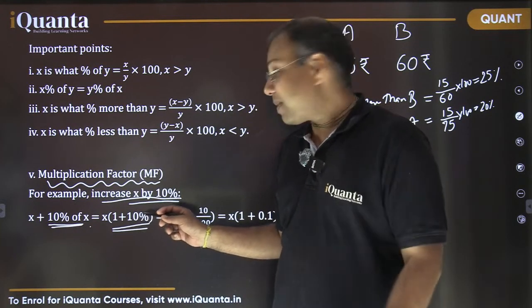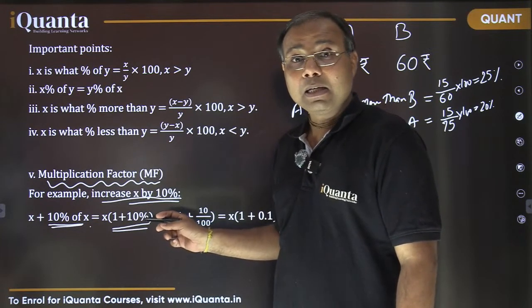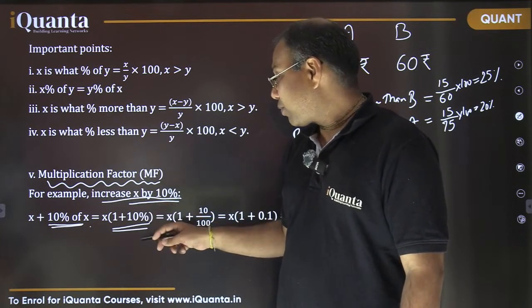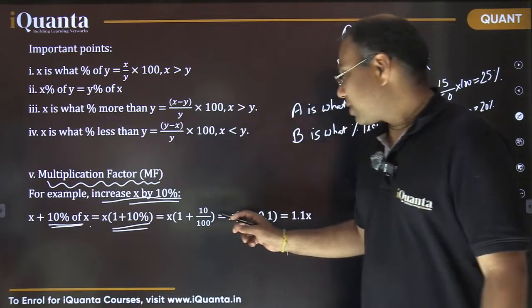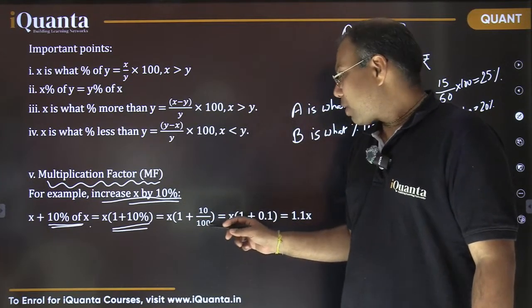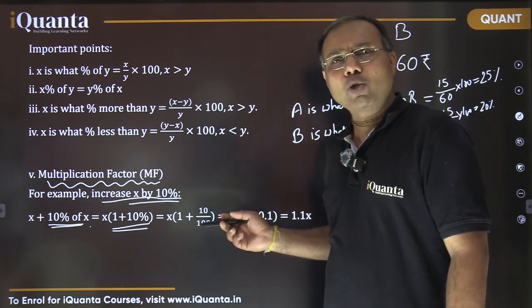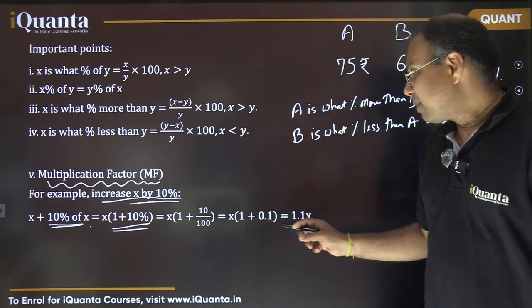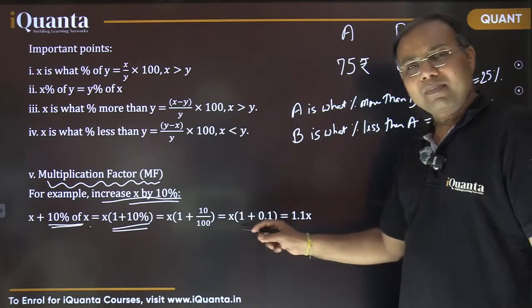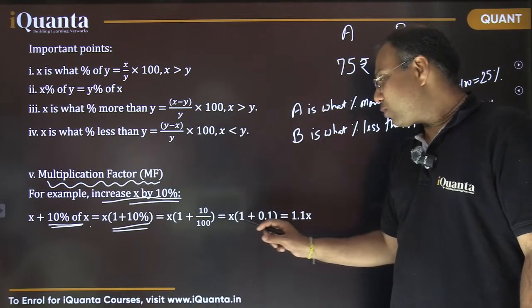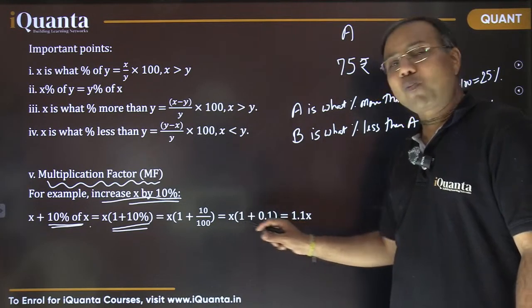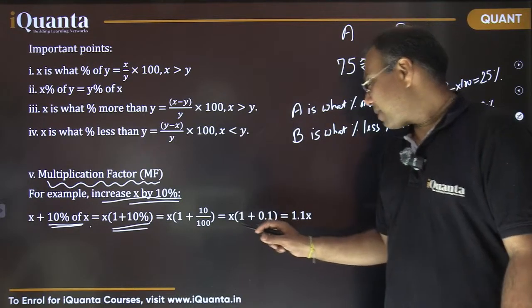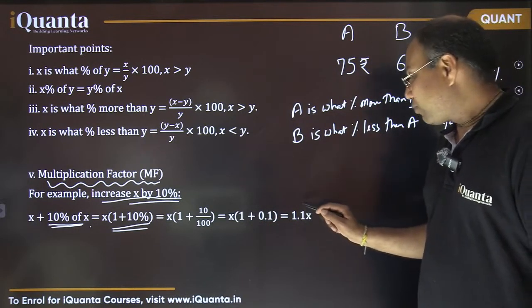Out of 100, we mentioned that percentages ka matlab hi yahi hai, per 100. So 10 upon 100, like this. So this is 1 plus 10 upon 100. Now you can convert it in decimals also. You can put it in fractions as well. So right now we are writing it in decimals. So it becomes 0.1, isn't it? And now when you add this 1 plus 0.1, how much does it become? It becomes 1.1.